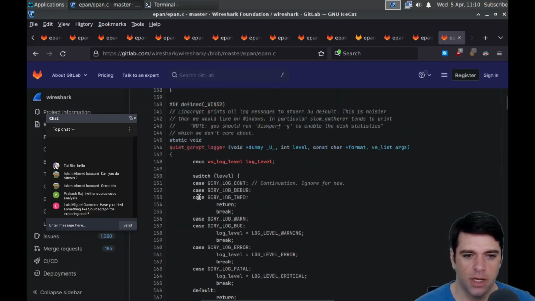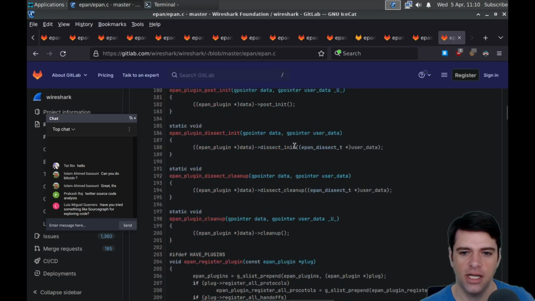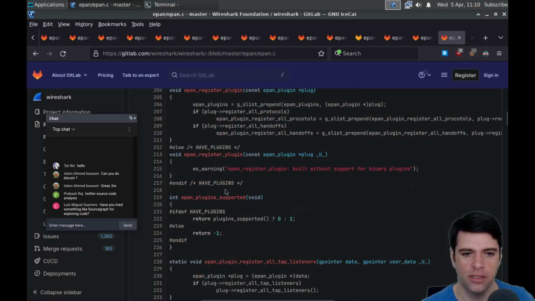Okay, so there's some plugin stuff. Gcrypt logger. libgcrypt prints all log messages to standard error by default. This is noisier than we would like on Windows. Okay. So dissect init is just going to call some other function, right? EPAN star of data dissect init. I guess maybe whatever you passed in, we're viewing that as an EPAN plugin and calling dissect init on it as like an object.